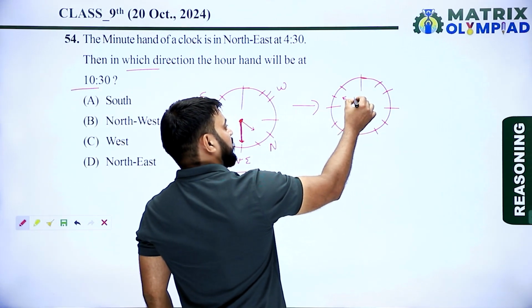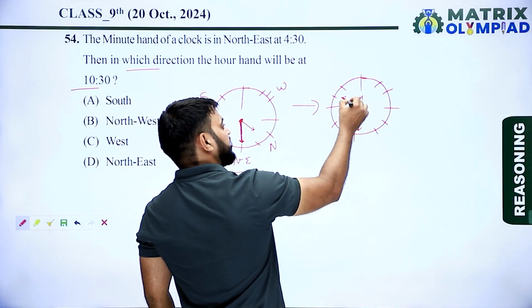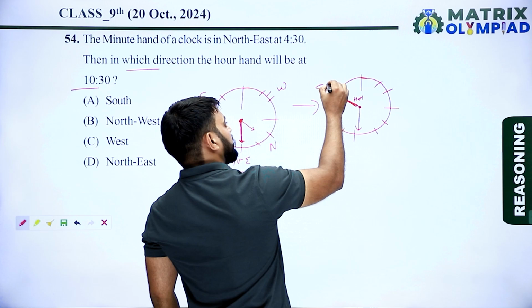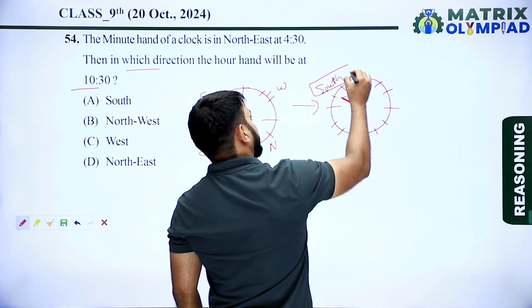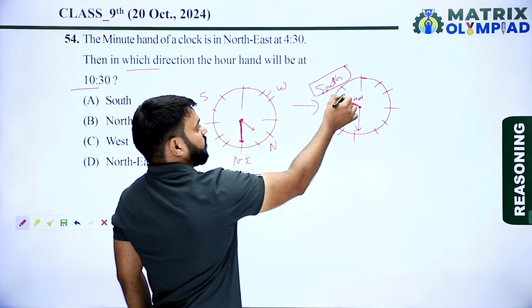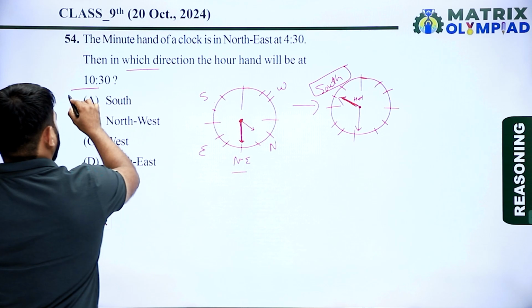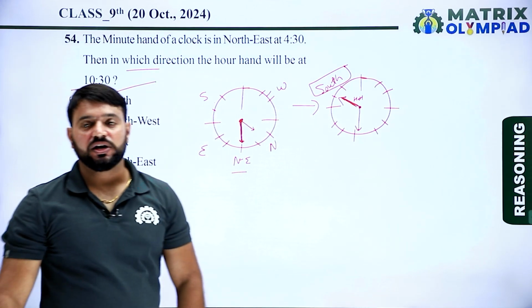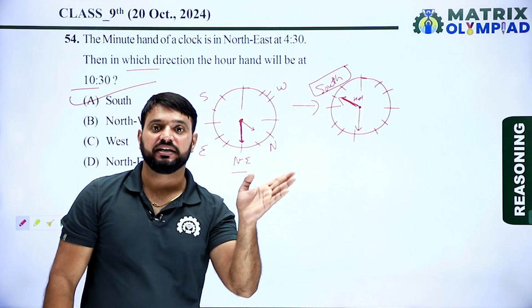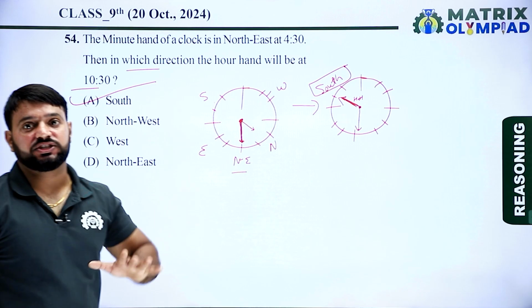So this is the hour hand. Now the hour hand shows the direction of south. So option A is the correct answer, because the hour hand at 10:30 shows the south direction.